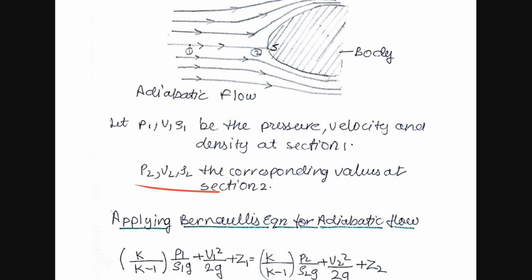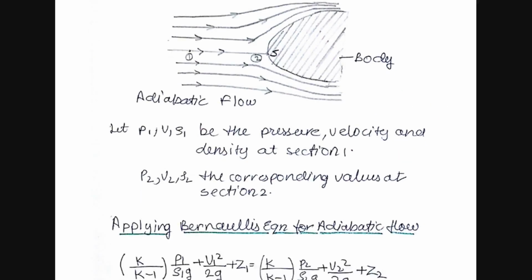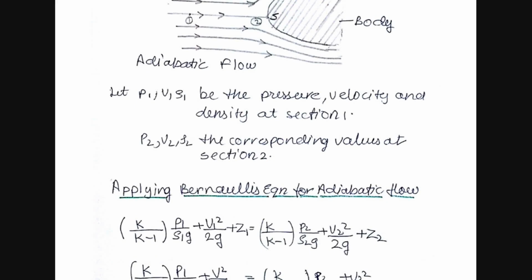Basically, what we'll do is represent the pressure at this point, meaning the stagnation pressure, in terms of M, where M is the Mach number. So we will be representing the pressure at section 2 in terms of the Mach number. This is what we'll do in this derivation, so we will proceed with it.